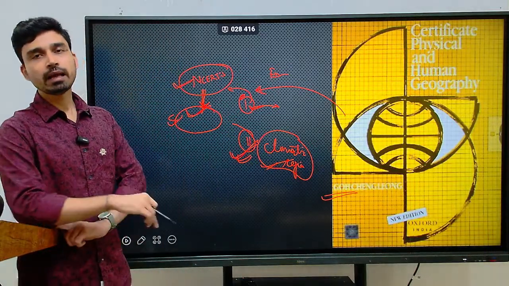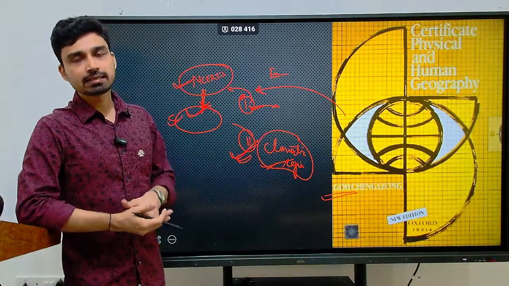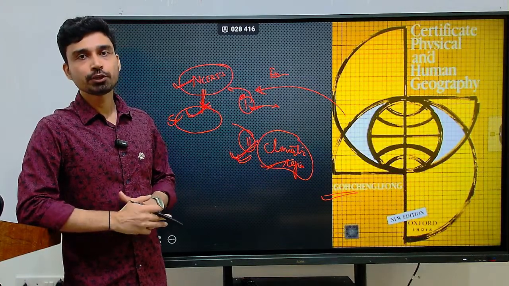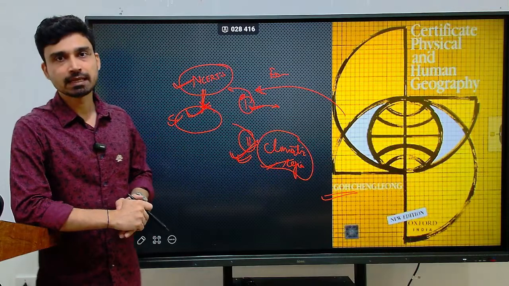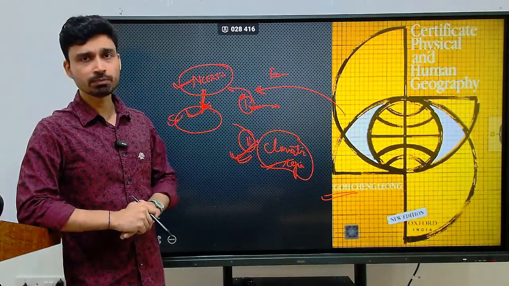So that is how we can approach and streamline our preparation for geography from the prelims perspective, as well as for the mains examination. That is all about this particular session.